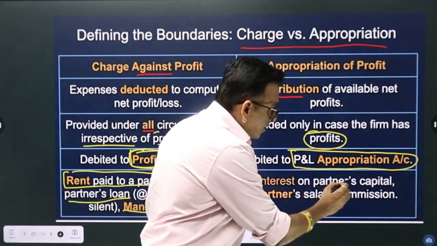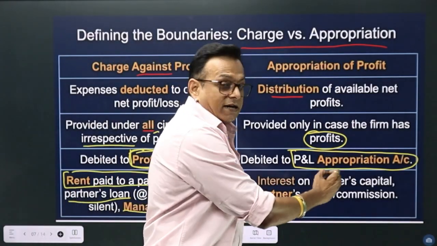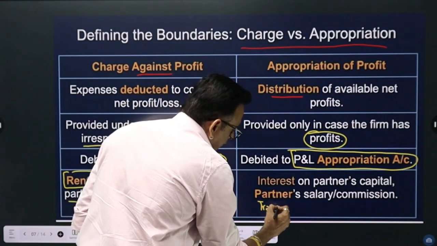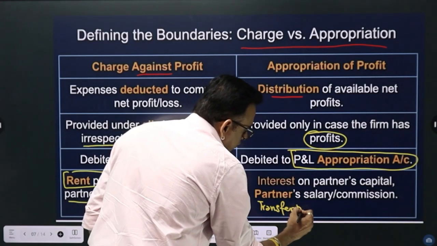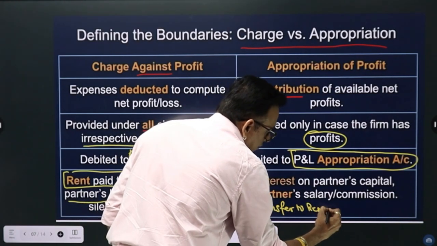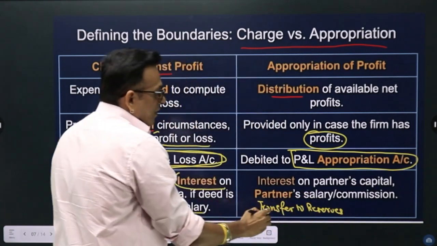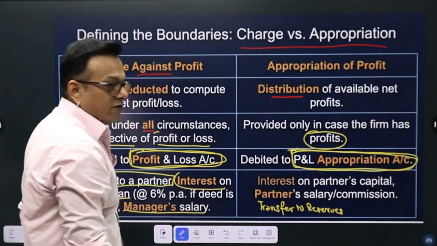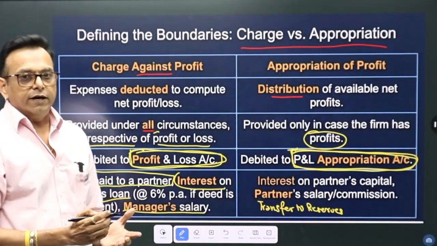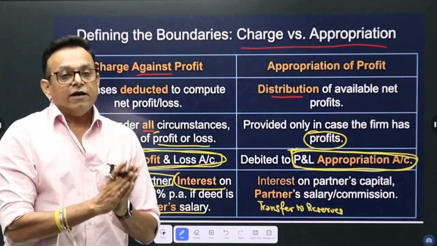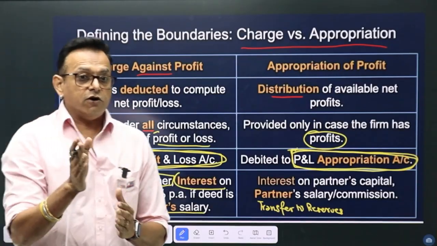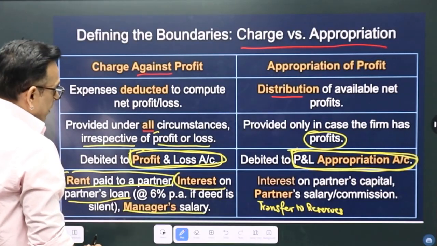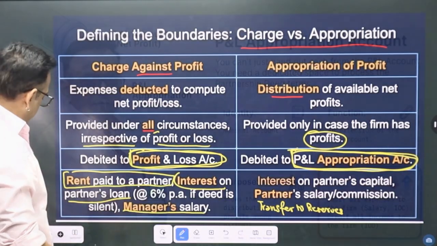And interest on partner's capital, partner salary, commission, and transfer to reserves, everything will be transferred to the profit and loss appropriation account. So this is a very important difference between charge and appropriation. It can come in your exam. I will share this material with you, so don't worry, or you can take a screenshot of this.